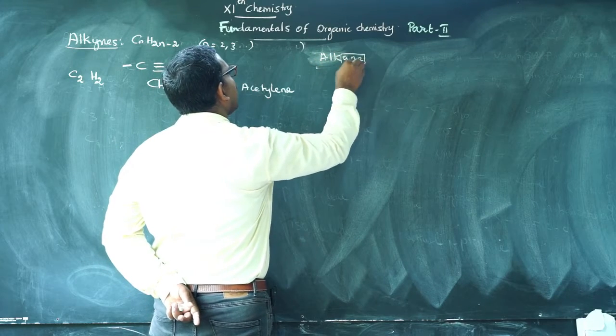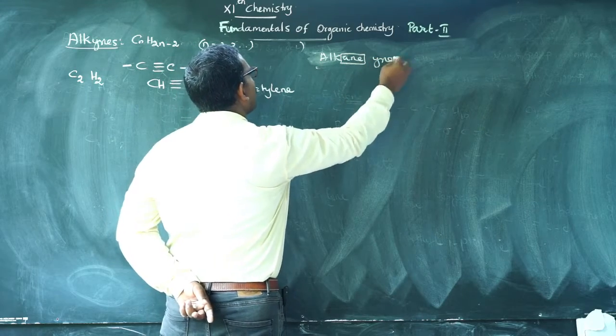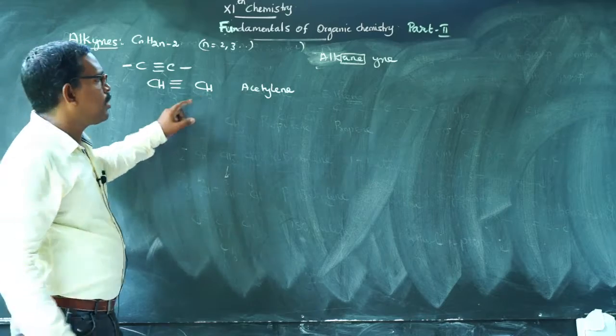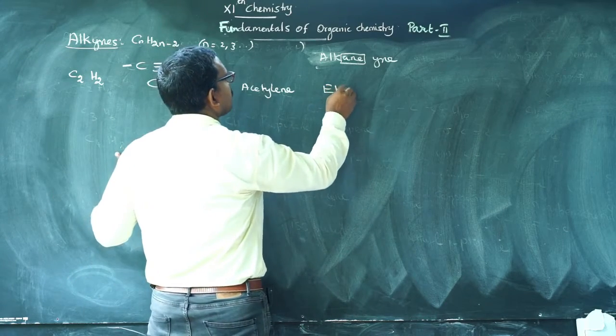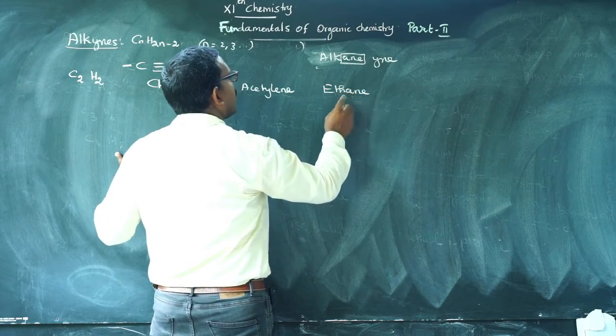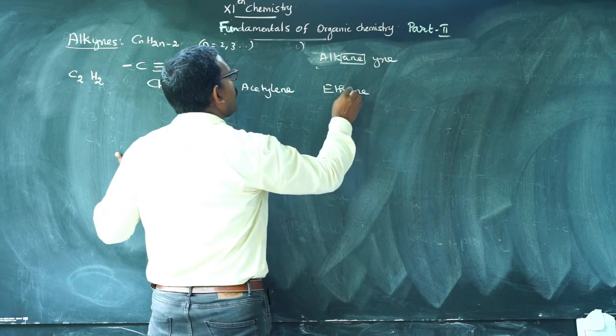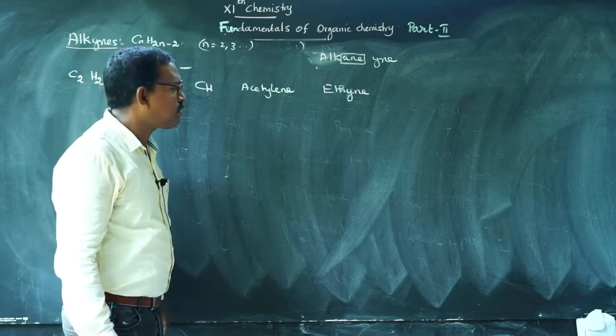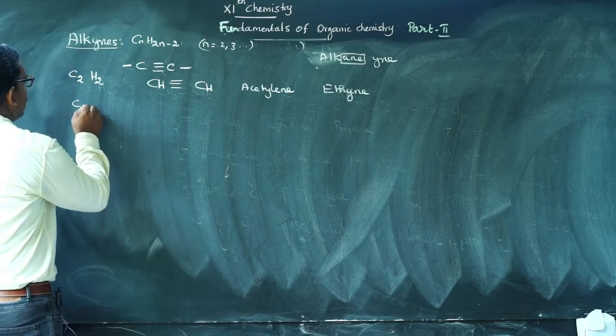The IUPAC name comes from the alkane. Here 2 carbon atoms are present, therefore the parent hydrocarbon is ethane. The 'ane' is replaced by 'yne', so the IUPAC name of the compound is ethyne. Then